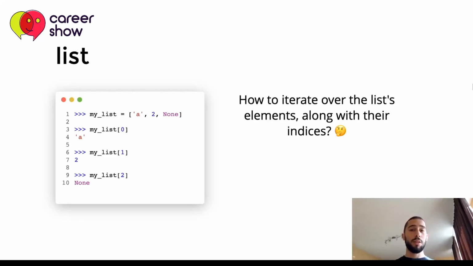So another question that pops up here is how we can iterate over the list's elements along with their indices. So I want to iterate over the list and get 0 and A, 1 and 2, and 2 and None. So how can we do this?